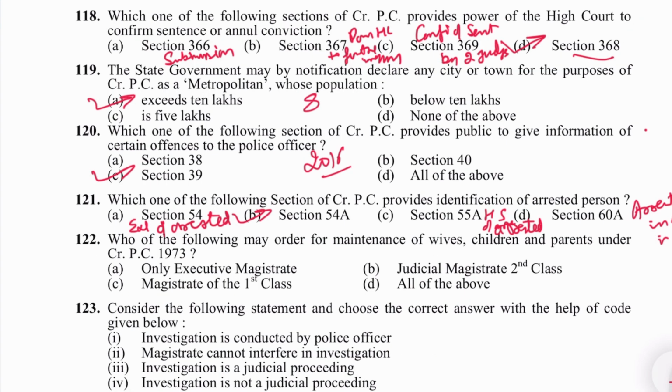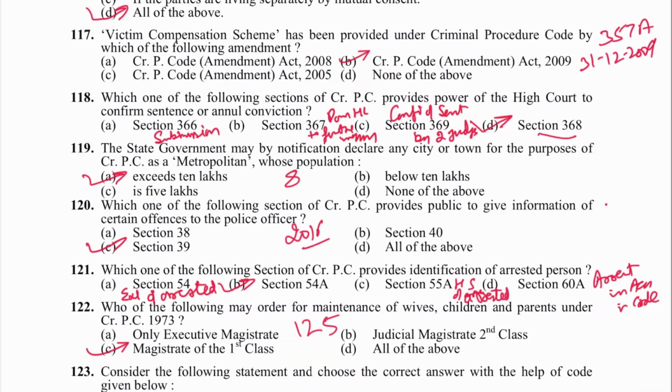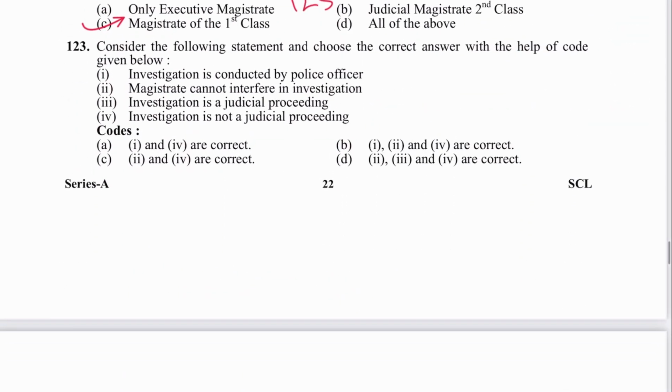Next 122. Who of the following may order for maintenance of wife, children, parents? So, Judicial Magistrate First Class. C is the answer. Power given in Section 125. Next 123. Consider the following statements. Choose the correct answer with the help of the code. Investigation is conducted by a police officer: yes. Magistrate cannot interfere in investigation: yes. Investigation is a judicial proceeding: no. Investigation is not a judicial proceeding: yes. What will be the answer? 1, 2 and 4. B is the answer.